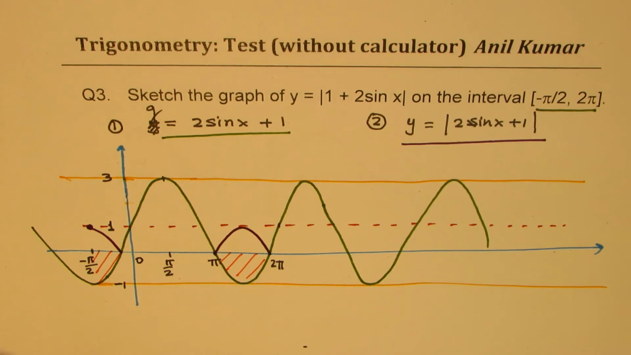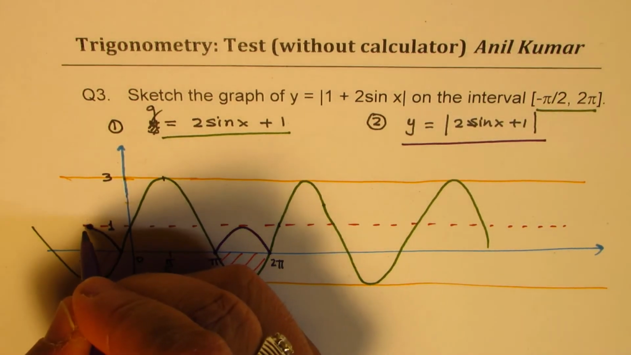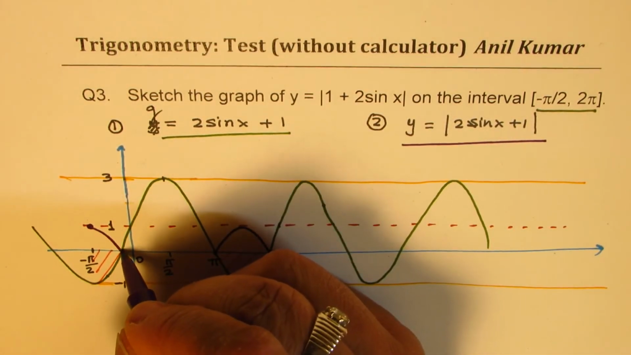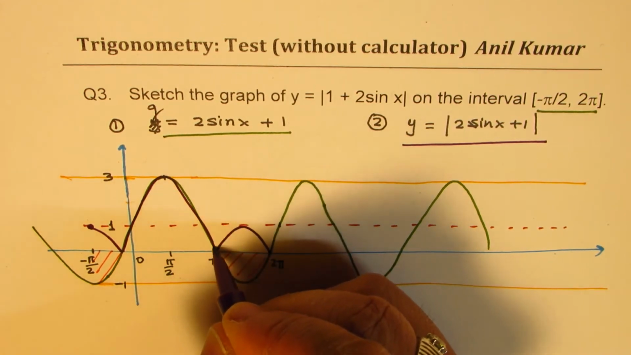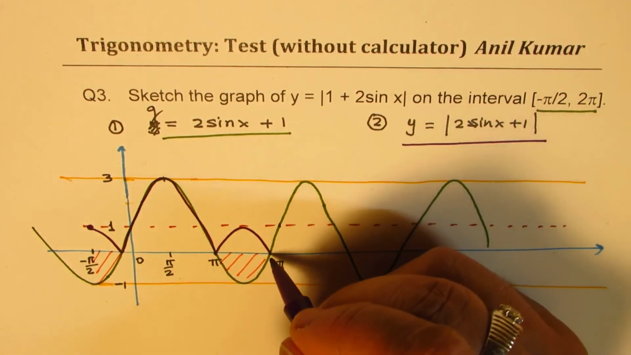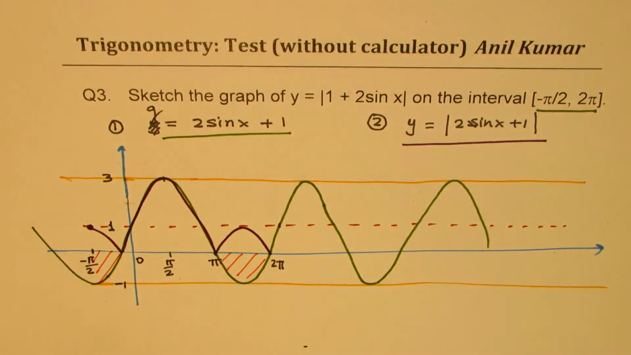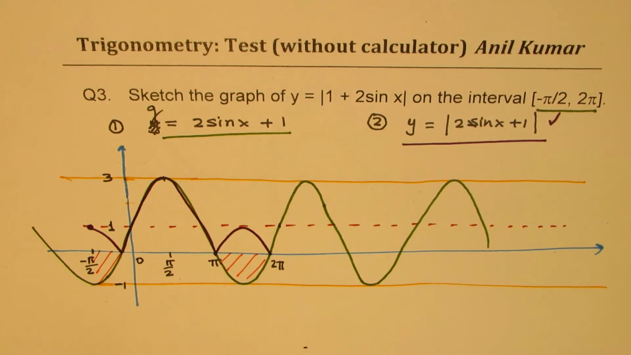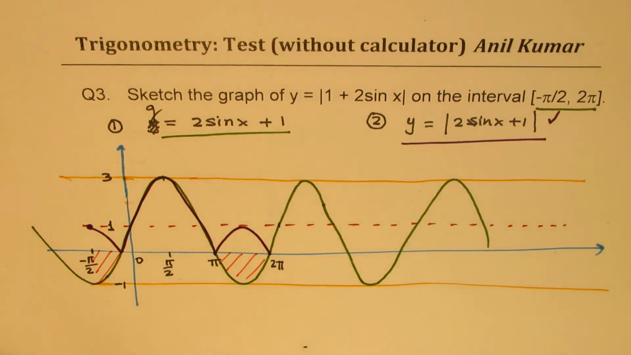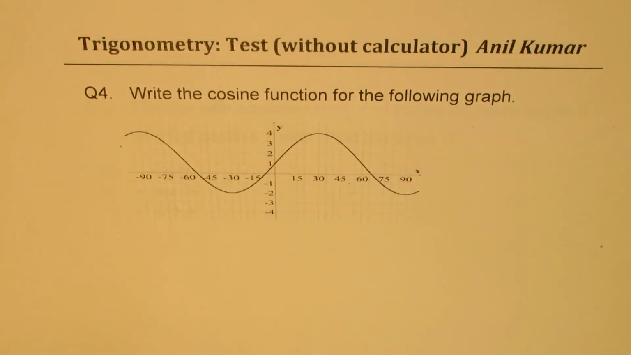Correct? So the graph which we will have is, this is from minus pi by 2, right? So it will be kind of like this, reflected like this, and that is the portion which is between minus pi by 2 to 2 pi. So we have one cycle here. Is that clear? Right? So that is how it should be drawn. Perfect. So let's move on and take the next question, which is question number 4.